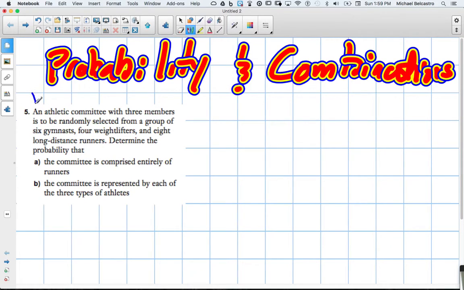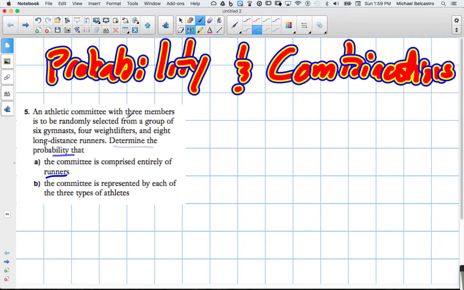Okay, an athletic committee with 3 members is to be randomly selected from a group of 6 gymnasts, 4 weightlifters, and 8 long-distance runners. Determine the probability that the committee is comprised entirely of runners. So let's figure out our possibilities here.